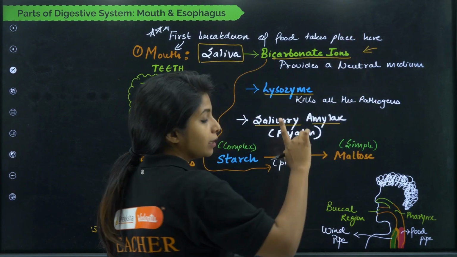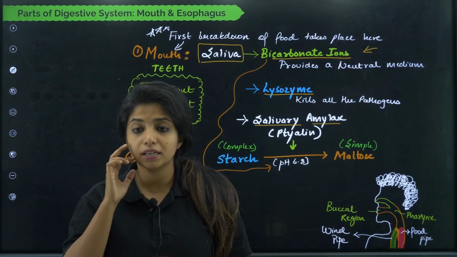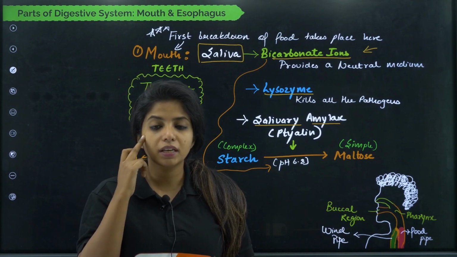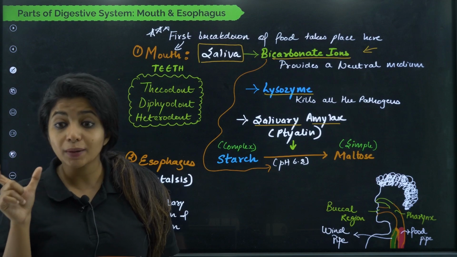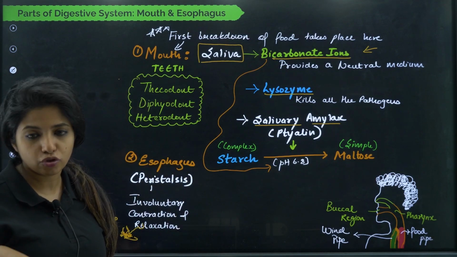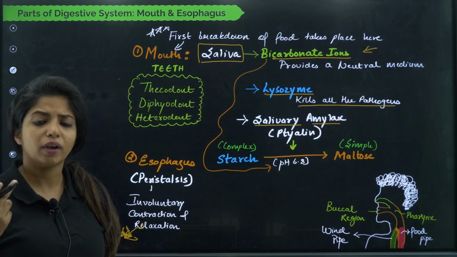Now there is one more use of bicarbonate ions. I am coming to that. Second thing is lysozyme. Sometimes the parents say, whenever you have some bumpy thingy on your face and all, you should be putting your saliva. Why? Because it has lysozyme, and lysozyme kills all the pathogens mostly. So lysozyme is an enzyme that kills the pathogens, the small bacteria that you have and everything.